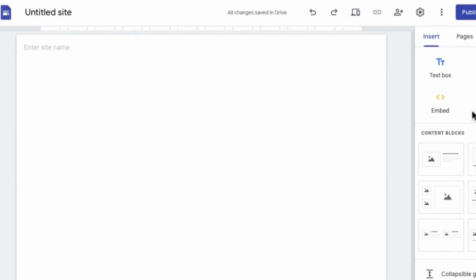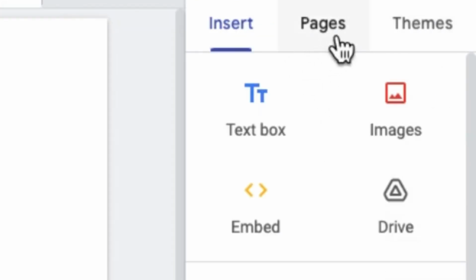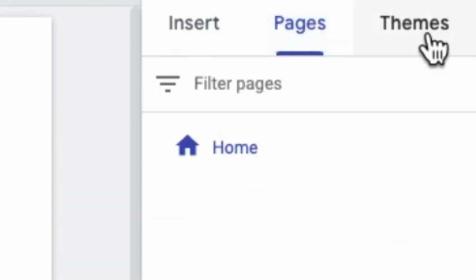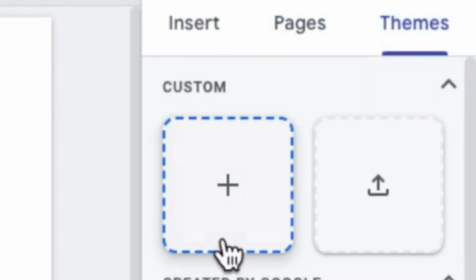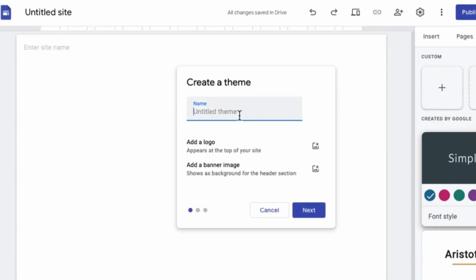So what I want you guys to do is come over to where it says pages right here, click on pages, then come over to where it says themes. You're going to click on themes, and once you click on themes, come over to where it says custom, and where it says create your own theme. You want to click on that. So once you click on create your own theme, we're going to just name this Hustlers University.